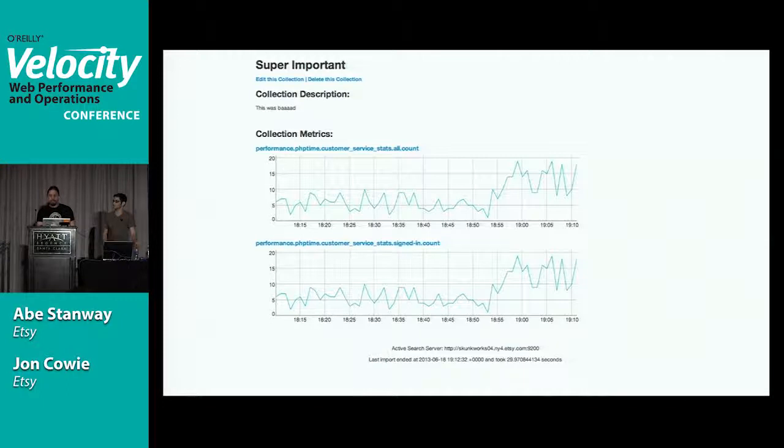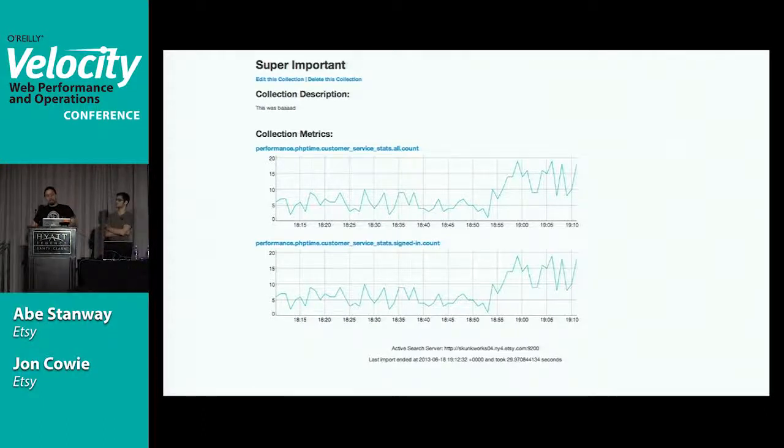As well as clicking through from Skyline, you can also manually search for stuff in Oculus. At the moment, I'm working on a better metric picker. At the moment, you have to type the full name of the metric in, which is a little unwieldy, but it does the job. So this is searching for example, Apache requests per second on a production web server.